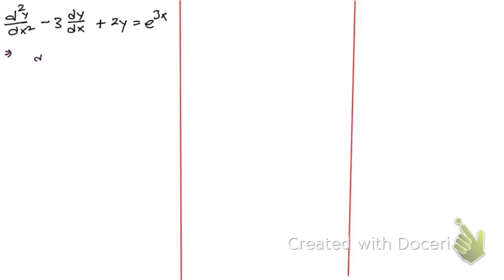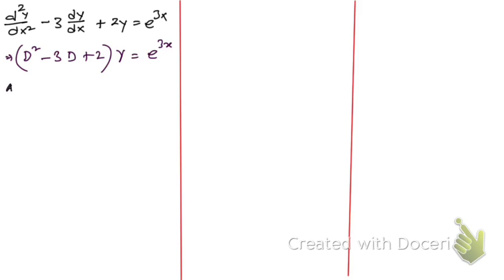Instead of d2 by dx2, we can replace it by D square, and we can replace d by dx by D. Doing so, we can write this as (D square minus 3D plus 2), and this operates on y. So here you see, first we need to solve the auxiliary equation.